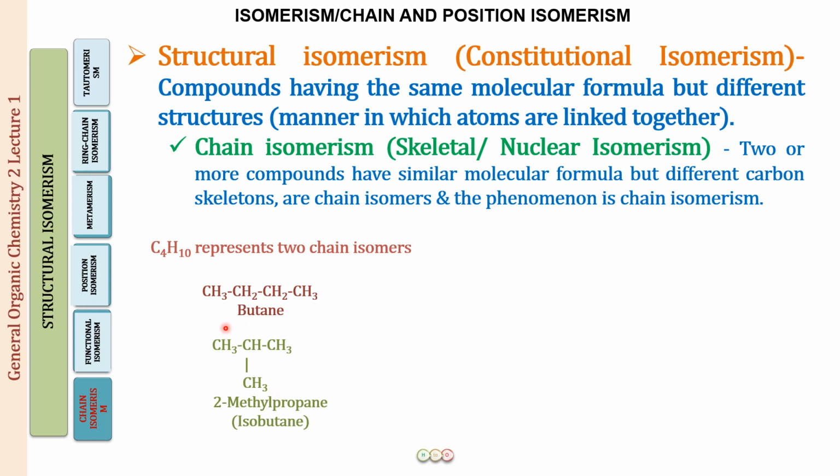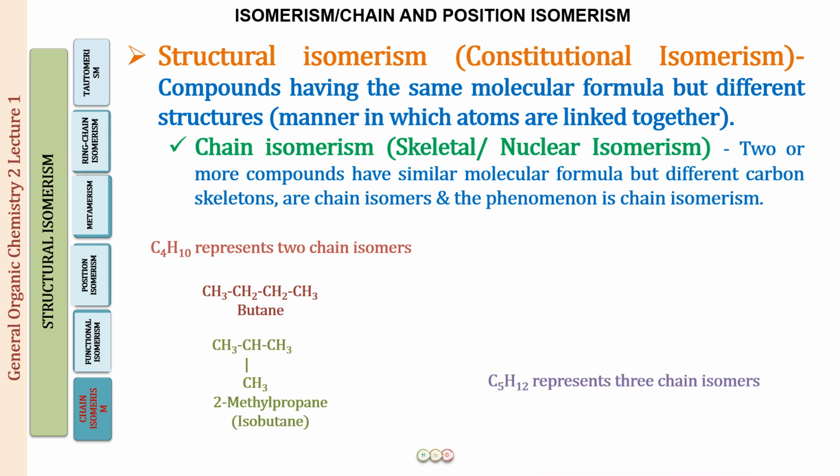Alright, so we have two chain isomers for butane. If you put the CH3 group at supposedly position number 1, what will you get? Well, if you put it at position number 1, we will be starting the numbering from here: 1 carbon, 2 carbon, 3 carbon and 4 carbon, because that would be the longest chain. So again, it would be similar to butane. So the only two chain isomers possible for butane are butane and isobutane.